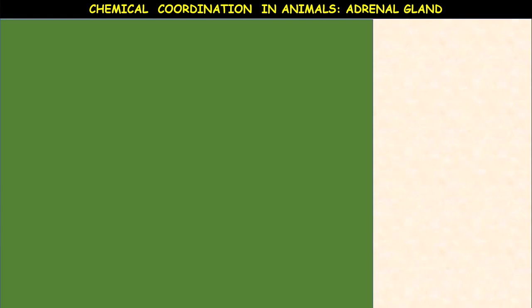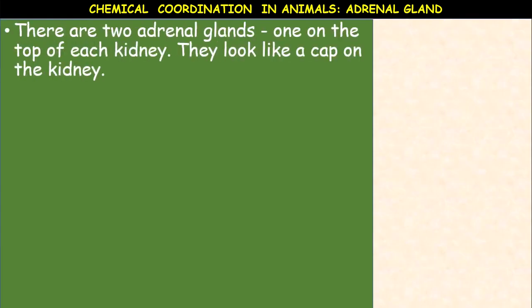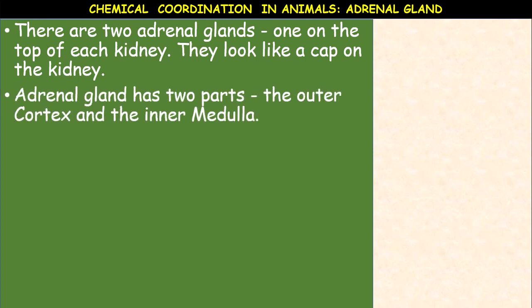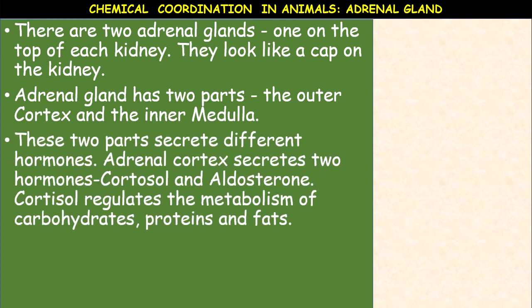Next, adrenal gland. There are a pair of adrenal glands, one on top of each kidney. They look like a cap over the kidney. These adrenal glands have two parts, and the structure of the adrenal gland is similar to that of the kidney. Just like the kidney possesses an outer cortex and inner medulla, the adrenal gland also possesses an outer cortex and inner medulla. These two parts, cortex and medulla, secrete different hormones.